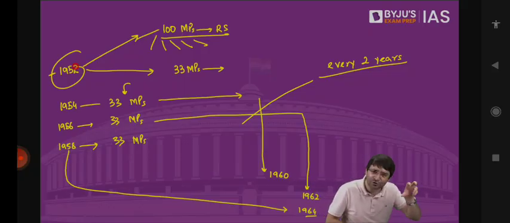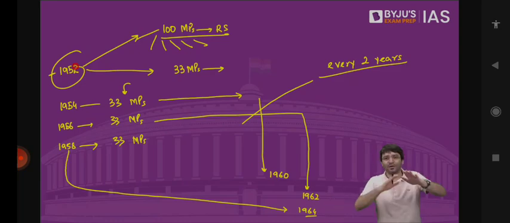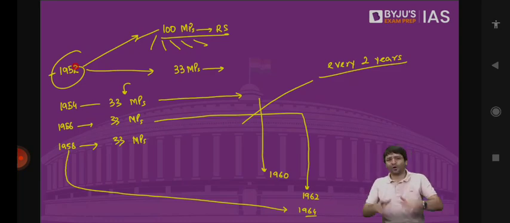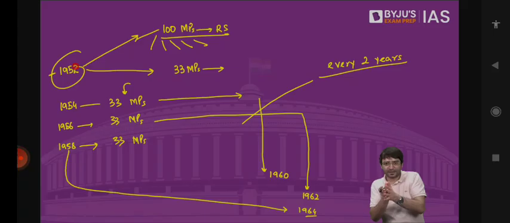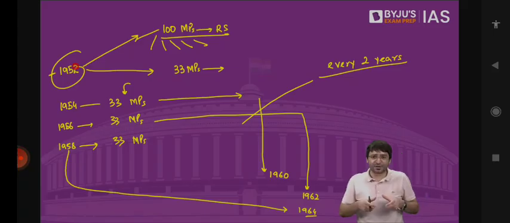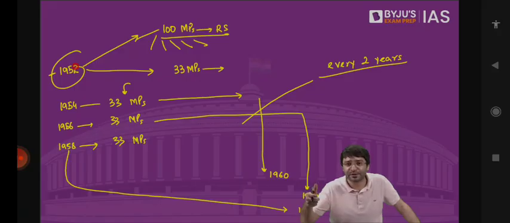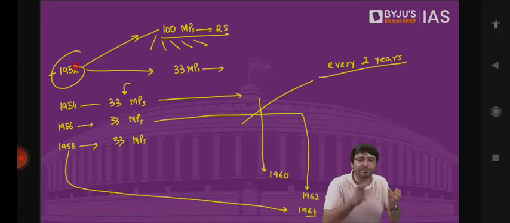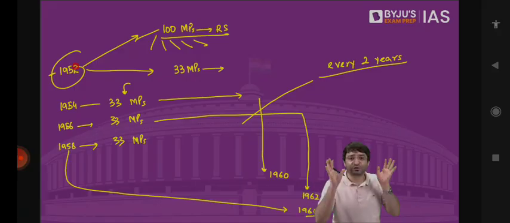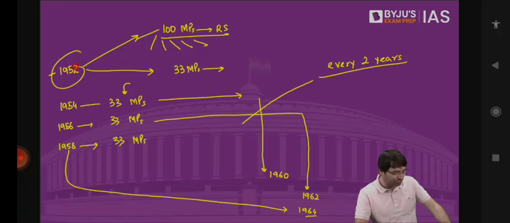That means now all these 245 seats, or all these 233 seats for which election takes place, 1/3 their election takes place today in 2023. For another 1/3, the election takes place in 2025. For another 1/3, the election takes place in 2027. Which means at any given instant, Rajya Sabha is full of members. Rajya Sabha has MPs. Rajya Sabha cannot be dissolved. It is not subject to dissolution. That is how we ensure the permanent nature of Indian Parliament.